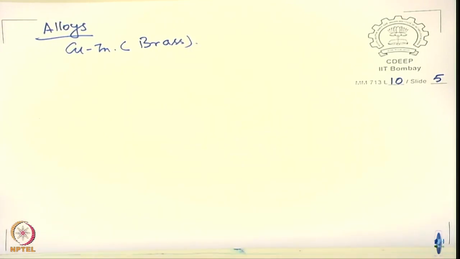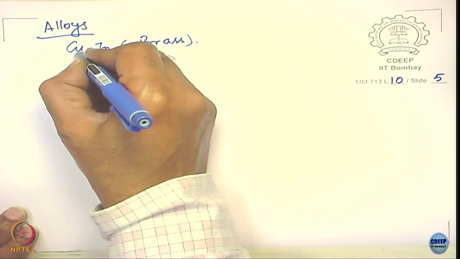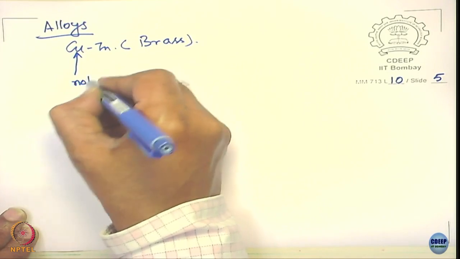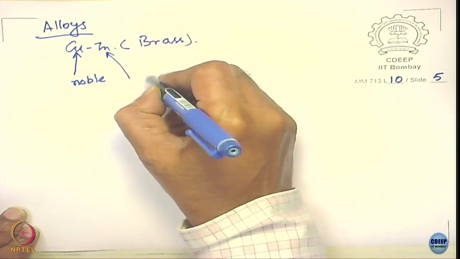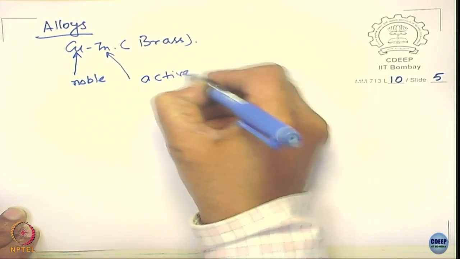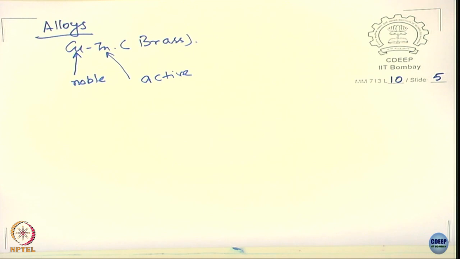In this alloy, you see that copper is noble and zinc is relatively active. So, what will happen now? The dissolution behavior of zinc would be different from the dissolution behavior of copper. So, you have yet another form of localized corrosion, right.